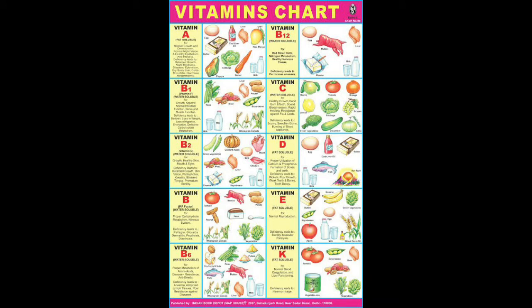Now we see the vitamins. As you know, there are different vitamins. Because of lack of vitamins, we get different kinds of diseases. See, vitamin A: if you don't have it in your body, you get night blindness. Vitamin B1, B2, B6, B12, these are the B vitamins. If you don't have B12 and B6, you will have less blood.